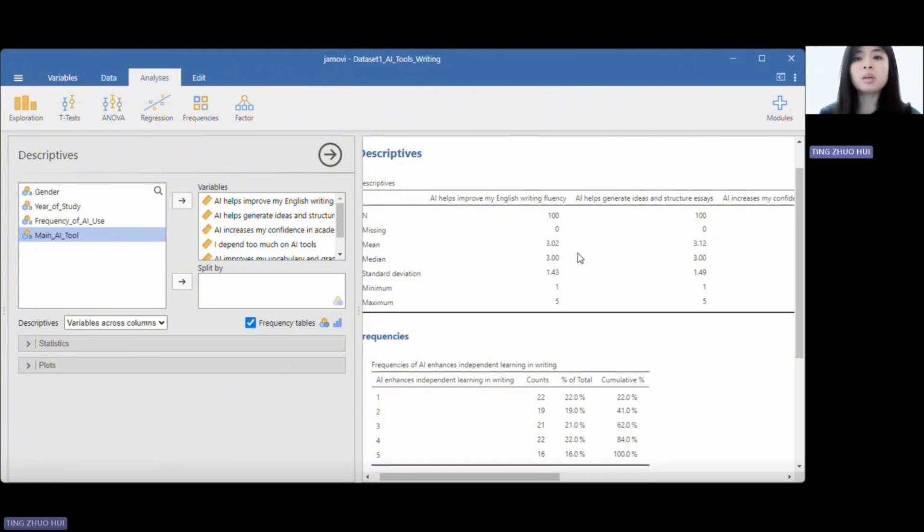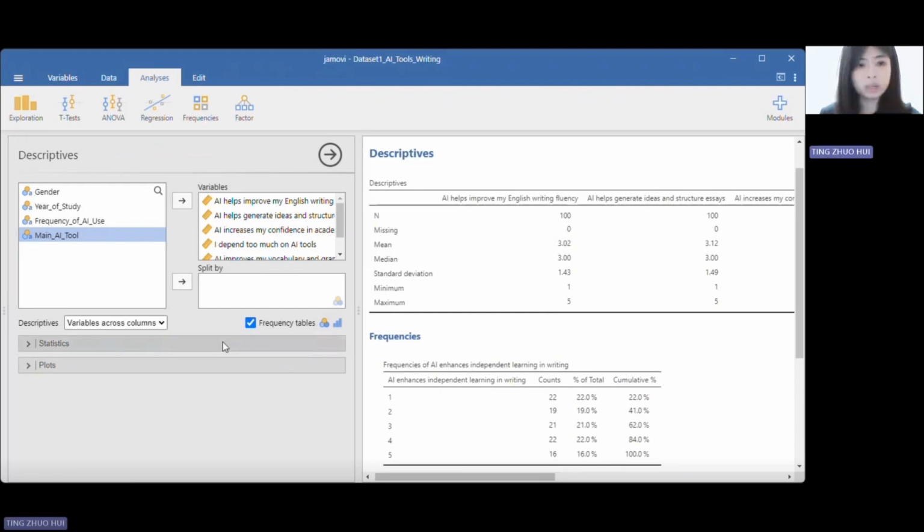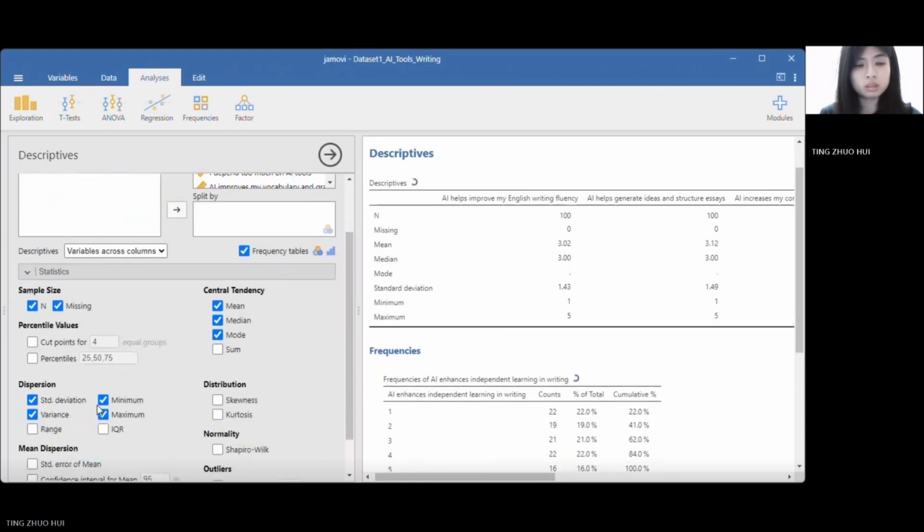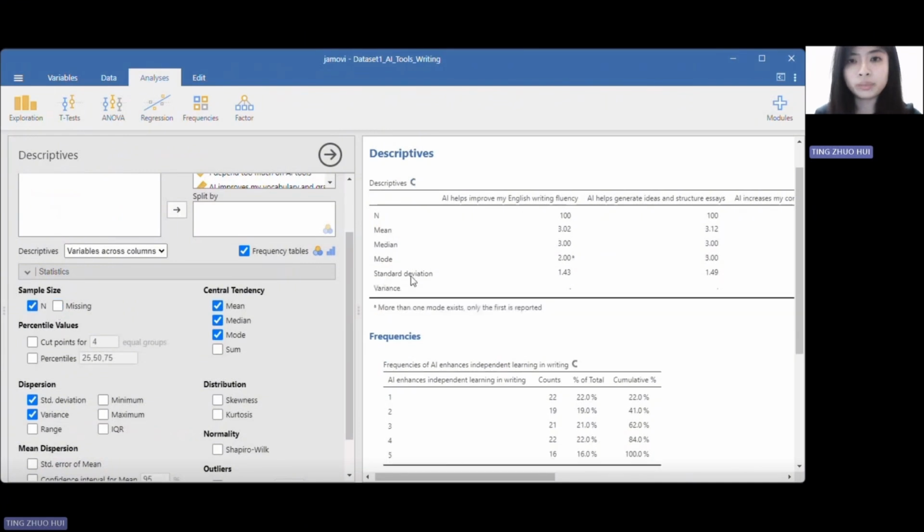And the mode here is 2. So the most common answer was 2, meaning several students disagree that AI improves their writing fluency.